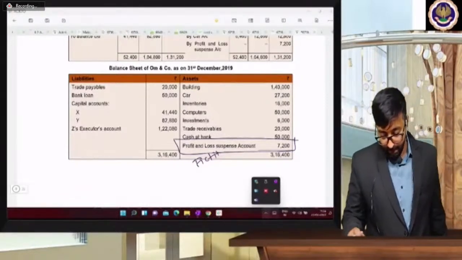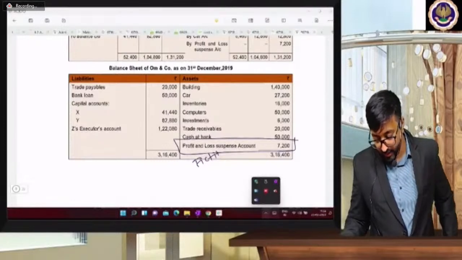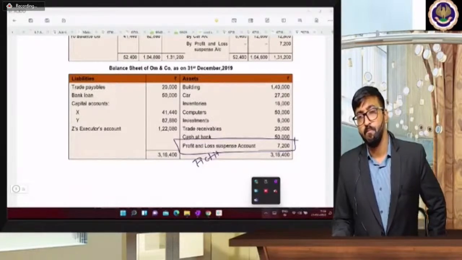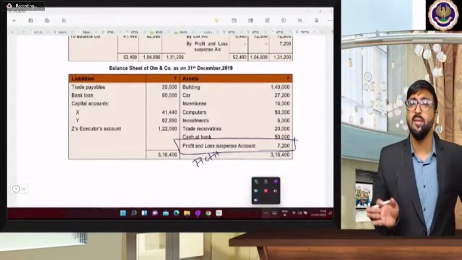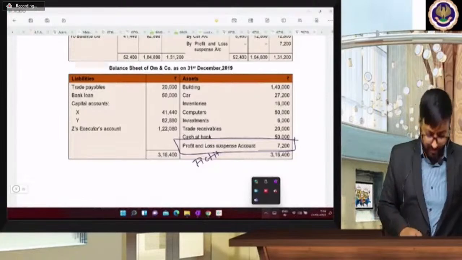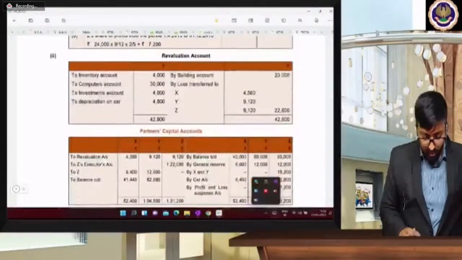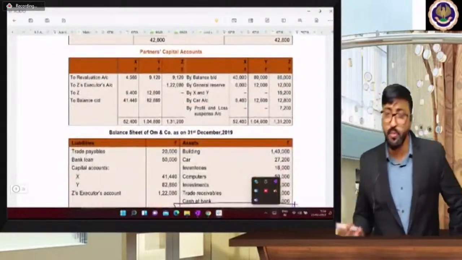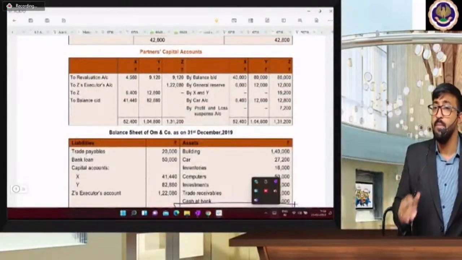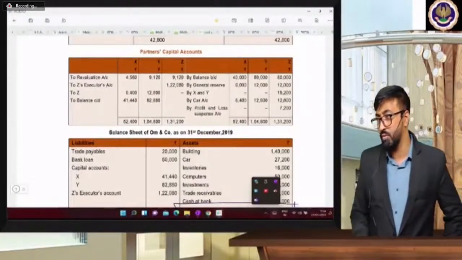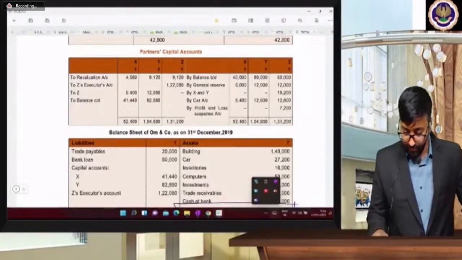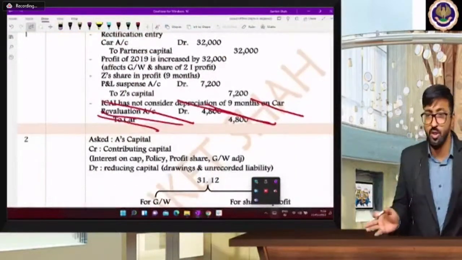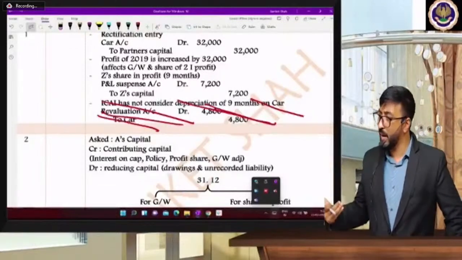Yes. Sir, this car is an unrecorded asset, so why not in the revaluation account? But a car, we routed it through the partners capital account. You can route it through the revaluation account if you want. But my suggestion, don't record it through the revaluation account. Show it on the asset side, one effect, and partners capital, second effect, car account. So this is only the new adjustment. Manisha Ji, you can route it through revaluation, but my suggestion, car account debit to partners capital.